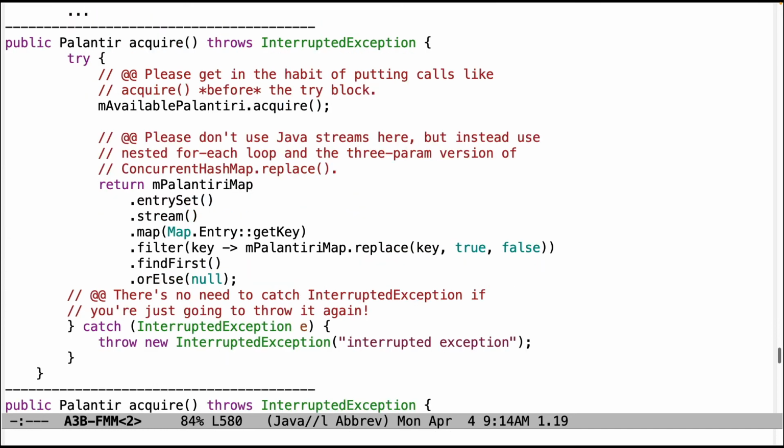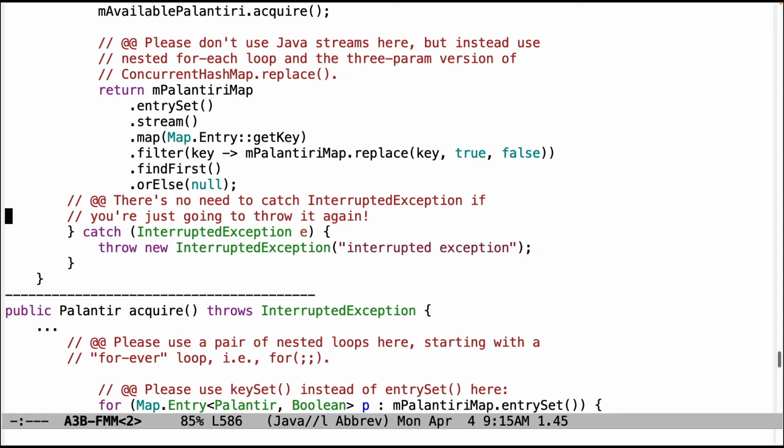Don't use Java streams here. I know I've been telling you to use Java streams a lot, and normally that's a good thing to use. In this particular case, I think it's not going to get you what you want. So instead use nested for-each loops, and we'll talk about that in a second, and use the 3-parameter version of ConcurrentHashMap replace. The reason we want to use it is because it's the one that does the clever atomic check-then-act, sort of compare-and-swap operation. And so it's super fast, super optimized. And there's no need to catch InterruptedException just to turn around and throw InterruptedException. Just let it throw itself, and so much for the better.